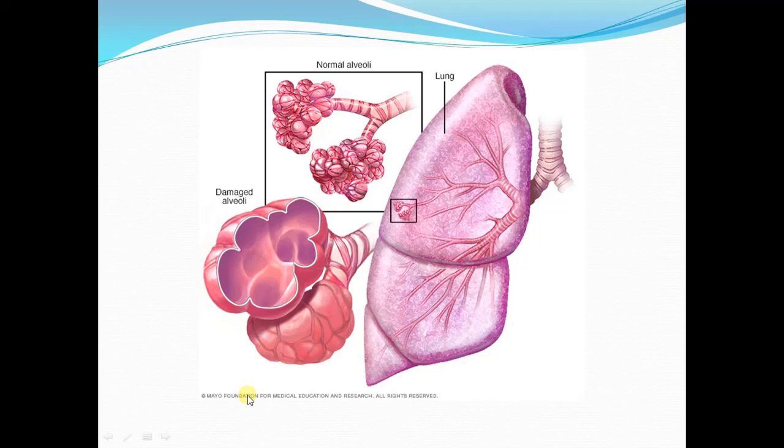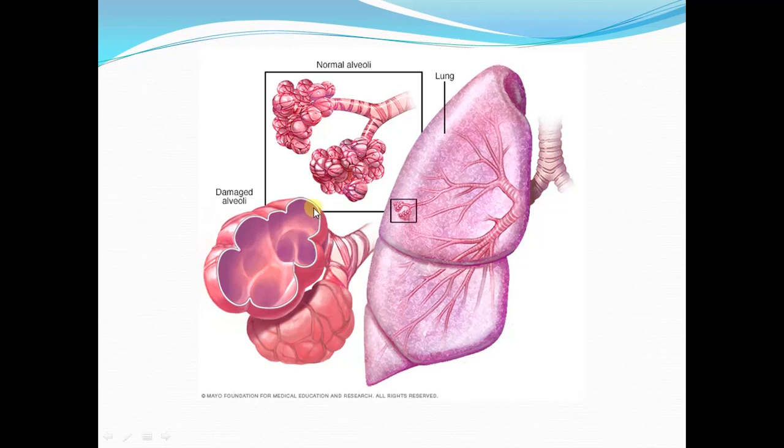Now this is a diagram showing you the effect of emphysema on the gas exchange process. This is the structure of normal alveoli, and this is the damaged alveoli in case of emphysema. As I just told you, in emphysema there is dissolution of the individual alveoli. Many alveoli have their walls dissolved, and they coalesce together forming a large alveolus.